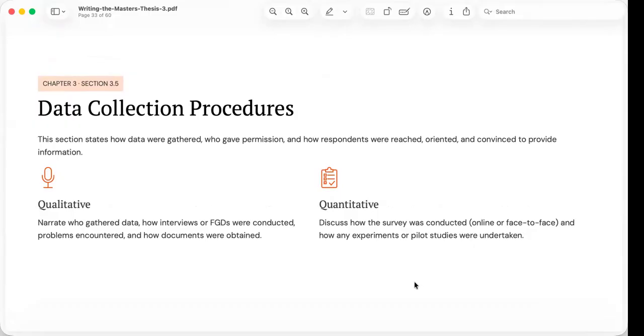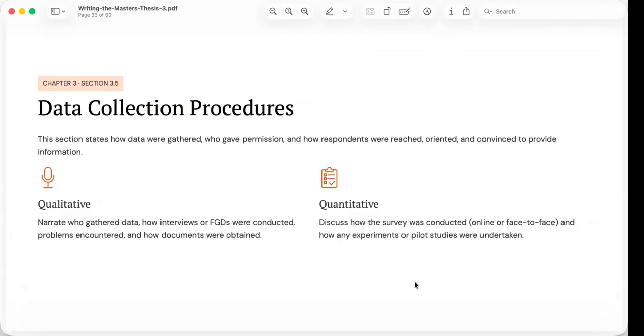The process usually begins by securing the necessary approvals from institutions, organizations, or ethics committees. Researchers must explain who granted permission, how participants were informed about the study, and how informed consent was obtained.